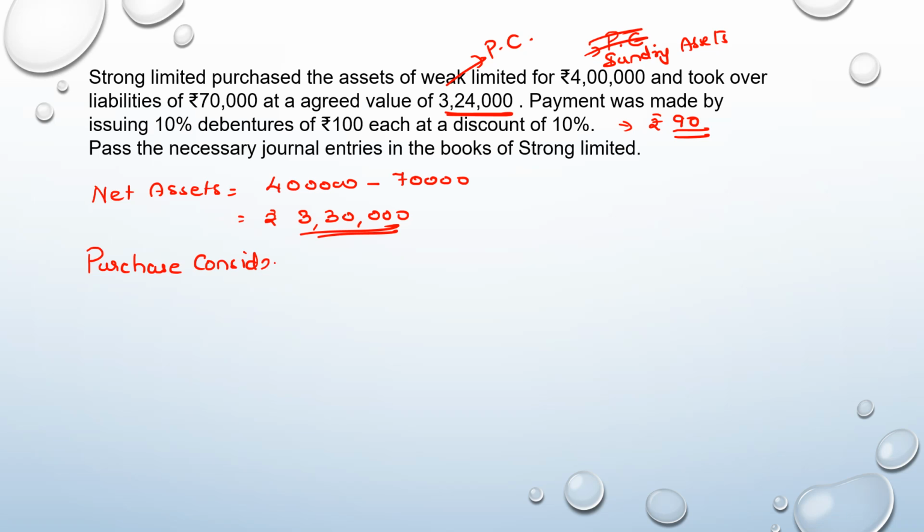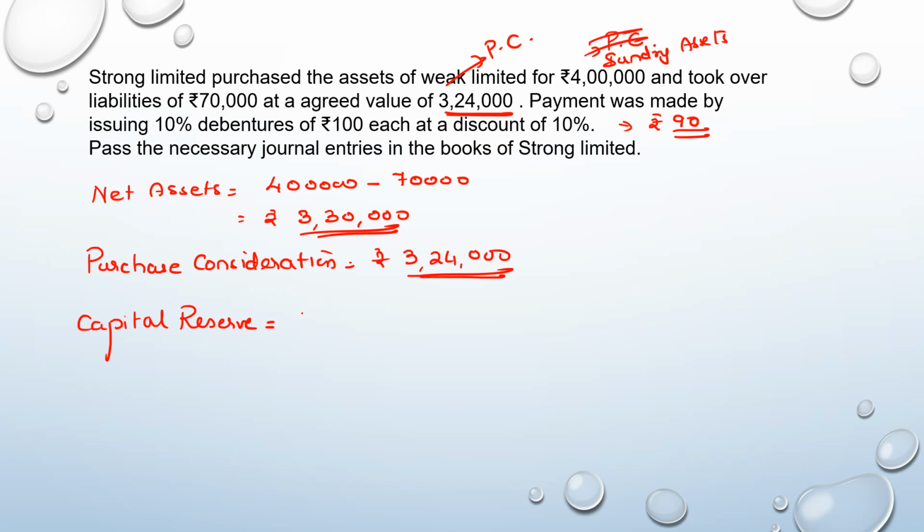The purchase consideration in this case is rupees 3 lakh 24,000. So now you see that purchase consideration, compare it with the net asset. When you compare, you see that you have paid only 3 lakh 24 but got assets worth 3 lakh 30. So you are getting more. That is a capital profit. So capital reserve would be the result of such a transaction.